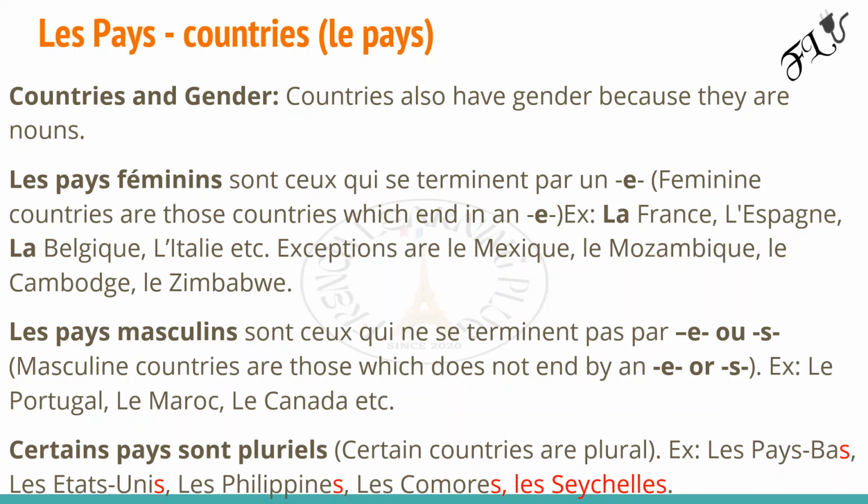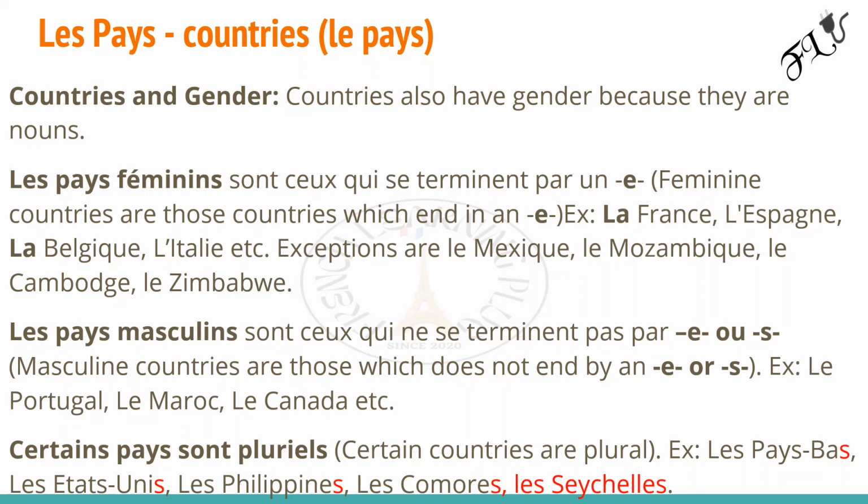For example, les Pays-Bas, the Netherlands. Les États-Unis, United States of America. Les Philippines, so you can see I highlighted in red the last letter. Les Philippines, Philippines. Les Comores, Comoros Islands. Les Seychelles, Seychelles. You can see they end in an S. Therefore, these countries are plural, so they are permitted to use LES. Okay, I guess now you know which countries are masculine.